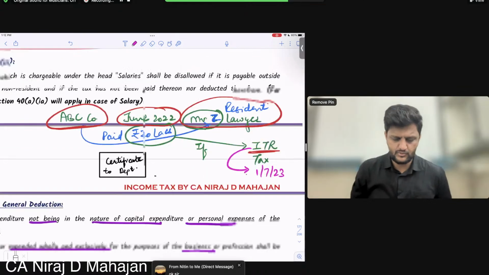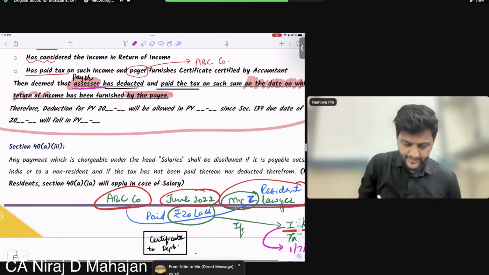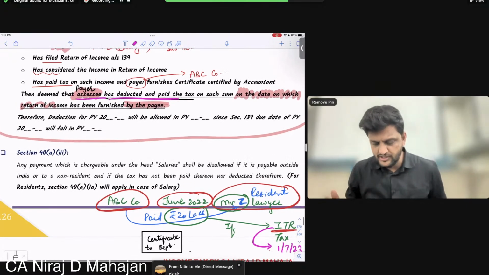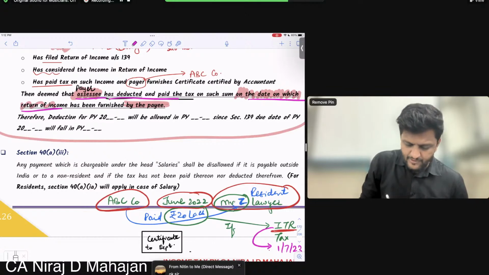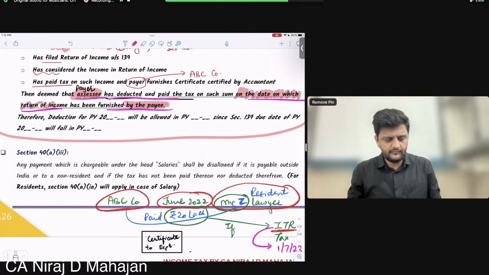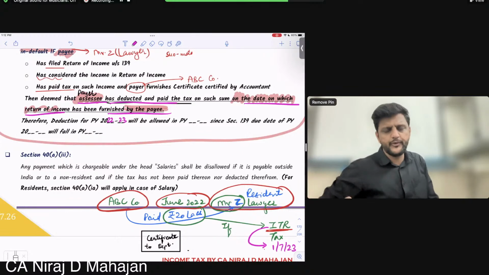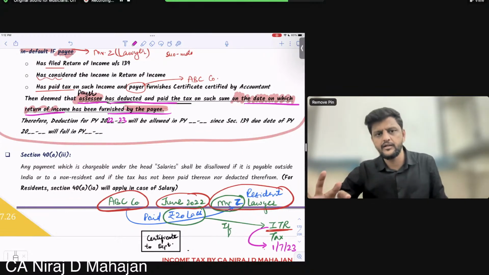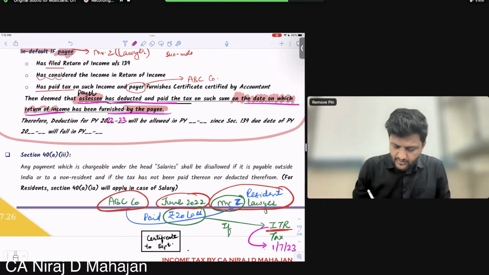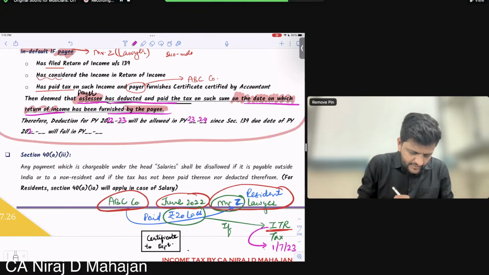Then it's deemed that the assessee has deducted and paid tax on such sum on the date on which ITR has been filed by the payee. Therefore, the deduction of 22-23, because the expenditure is of 22-23, will be allowed in 23-24. Why? Since the ITR due date of 22-23 falls in 23-24.